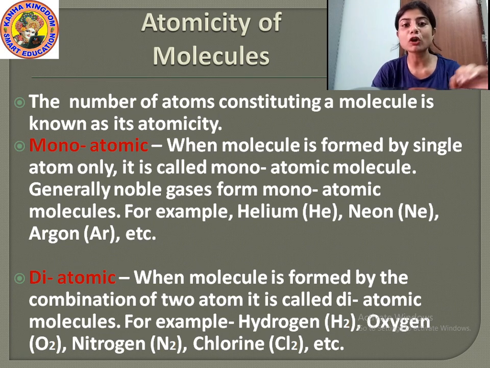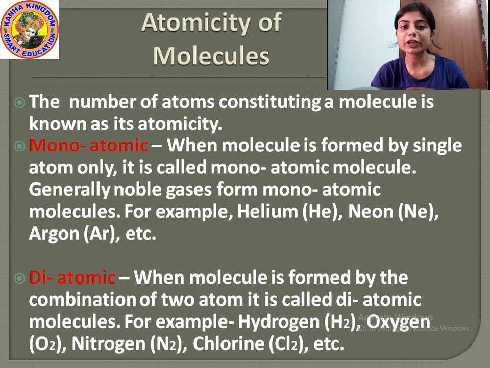Okay, for example, the noble gases. Generally, the noble gases form monoatomic molecules like helium, neon, argon, krypton, xenon, radon. These are the noble gases which form monoatomic molecules. Now, what is a diatomic molecule? Mono means one, di means two. When a molecule is formed by the combination of two atoms of an element, it is called a diatomic molecule.